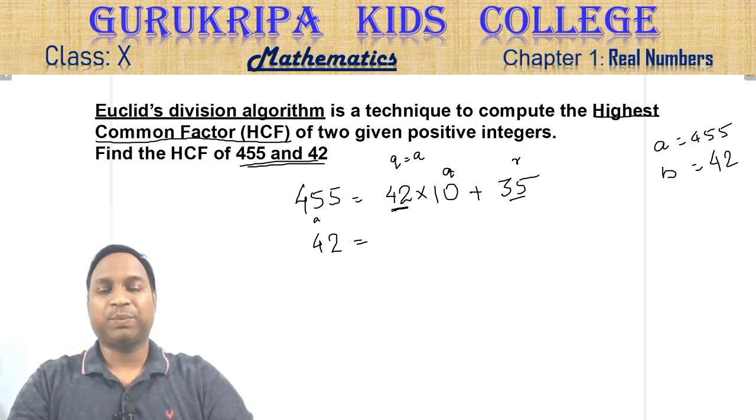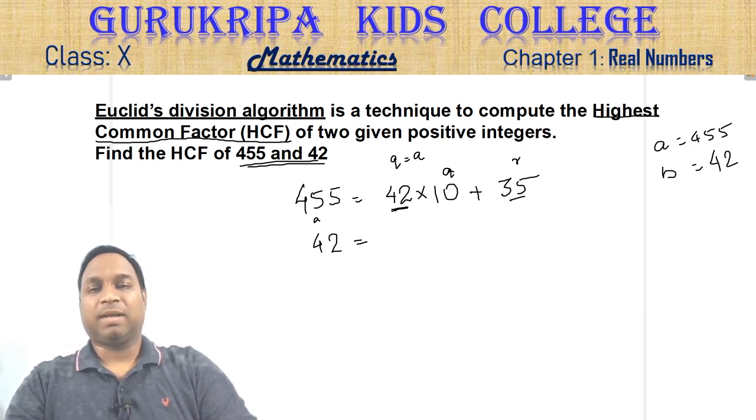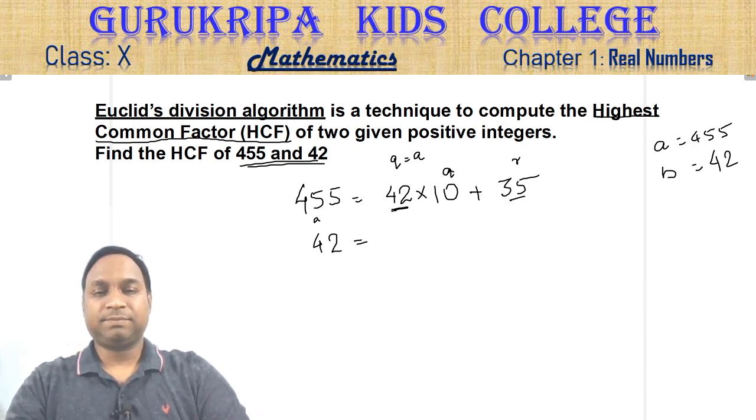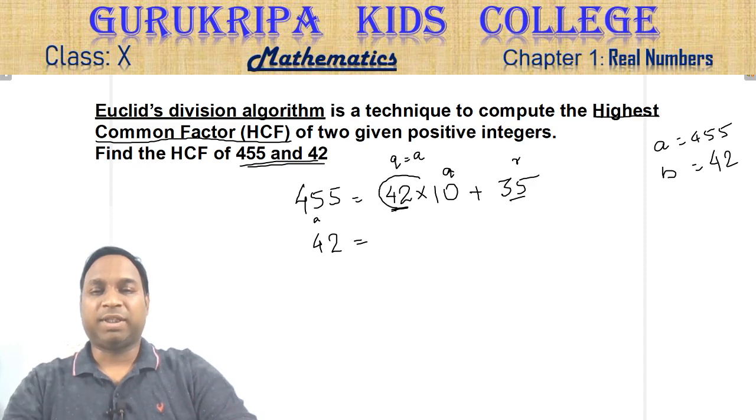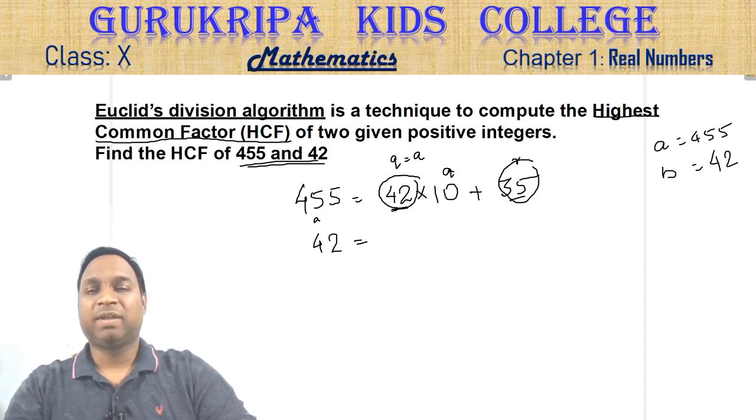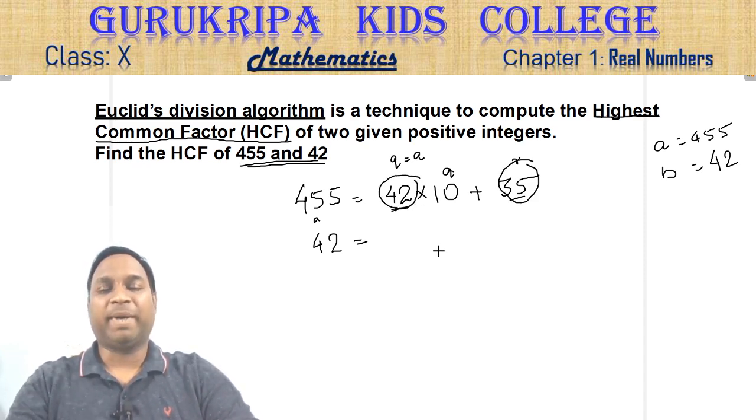After that, you have to take this 42 and this 35. You have to divide 42 by 35. So what do you get? 35 into 1 plus 7.